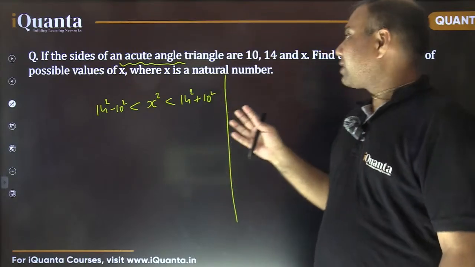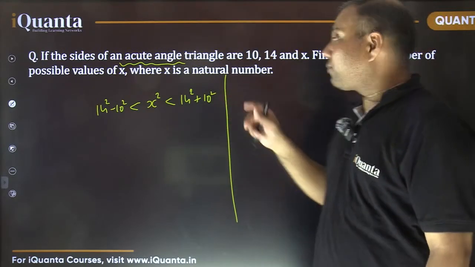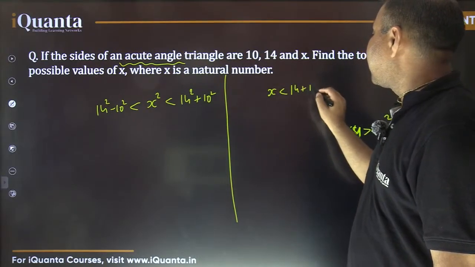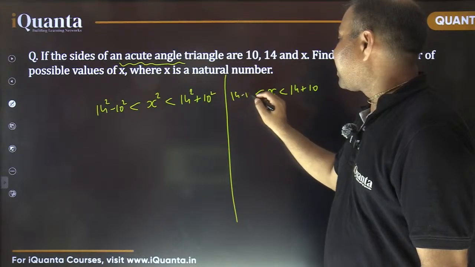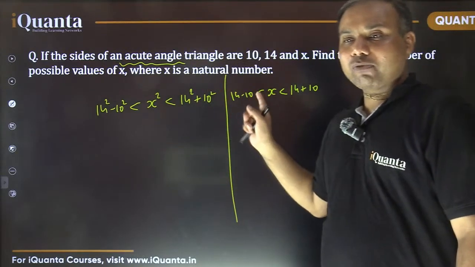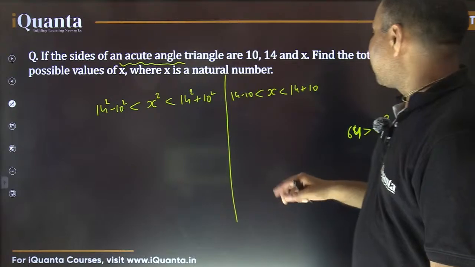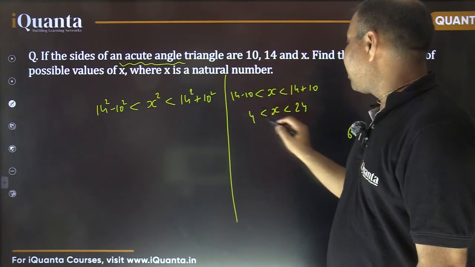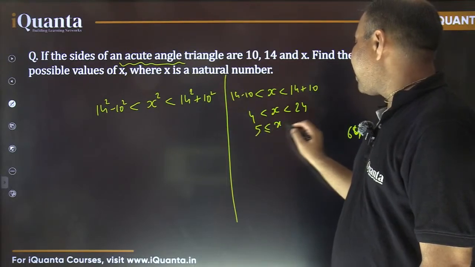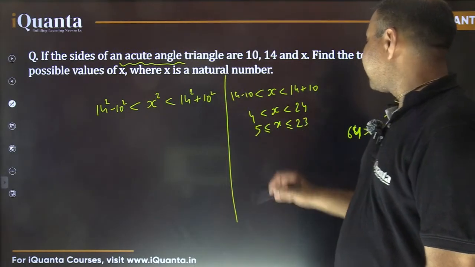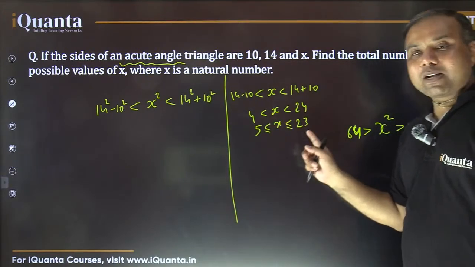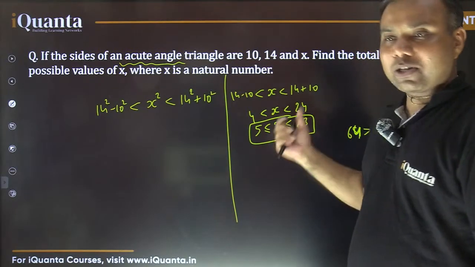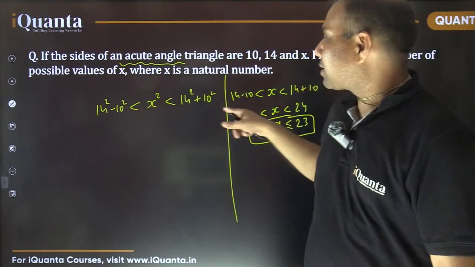And before that, we need to see what is the condition for the triangle to be formed. When will a triangle be formed? When x is less than 14 plus 10 and more than 14 minus 10. So we need to look for those values of x which satisfy both the conditions. It says x should be less than 24 and more than 4, which means x should lie between 5 and 23. X should be less than 24, so maximum it can be 23. So anything in this range, including the boundary values, will form a triangle. But for the triangle to be acute, this is the required condition.